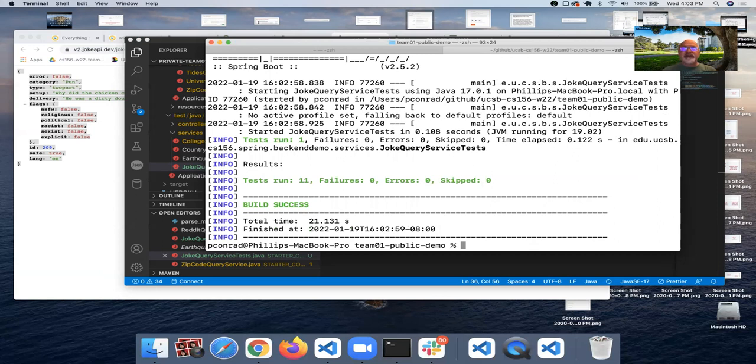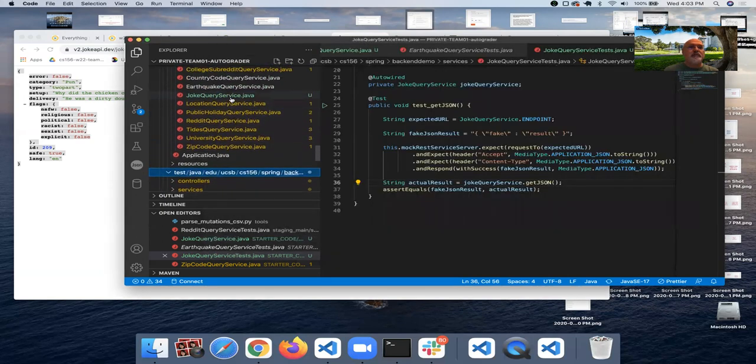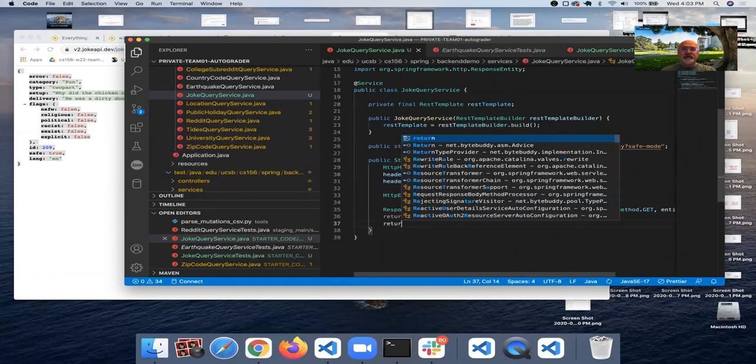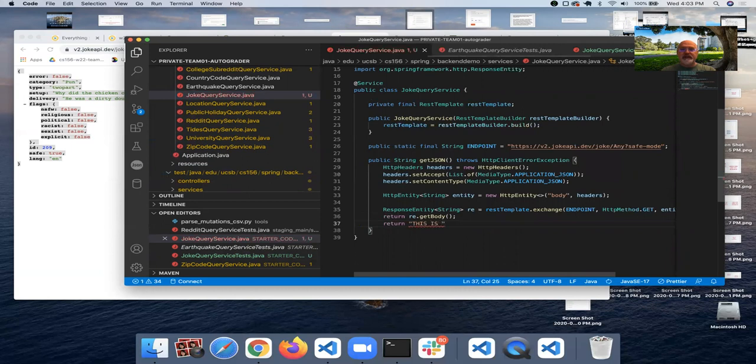So this time all of our tests worked, but let's suppose we wanted to see that test fail. What could we do? We could come back to our joke query service, and instead of returning re.getBody, let's return "this is not a correct result." Now that will work if I comment this out because the return type is string and we are returning a string, so this will compile, but it should make the test fail.